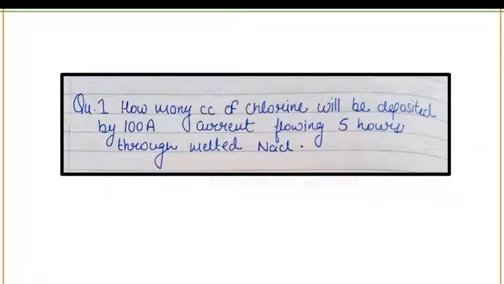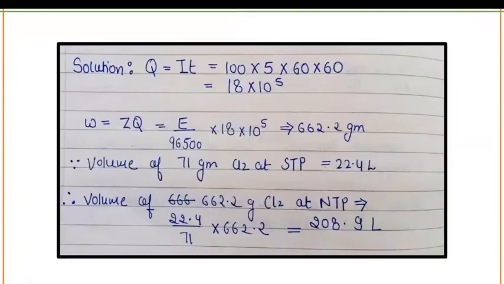Now we have two questions based on Faraday's law of electrolysis. Number one question is, how many cc of chlorine will be deposited by 100 ampere current flowing for 5 hours through melted NaCl? You have to calculate the volume of chlorine that will be deposited by 100 ampere current flowing in 5 hours through melted NaCl. Let's see the solution for this question.